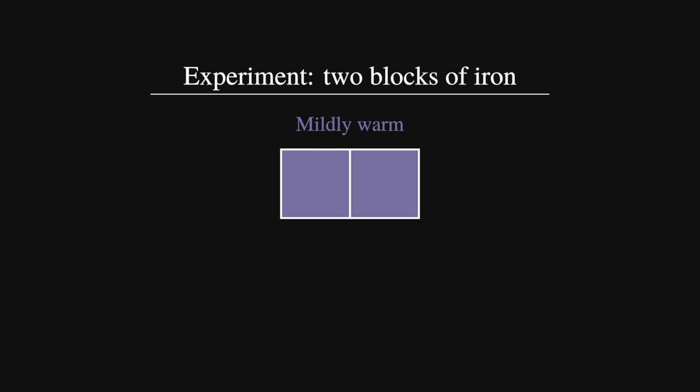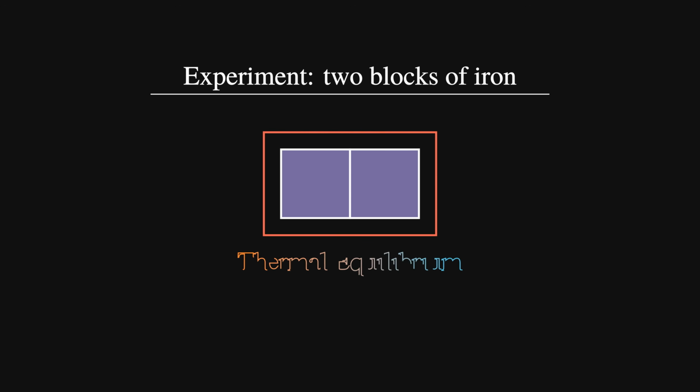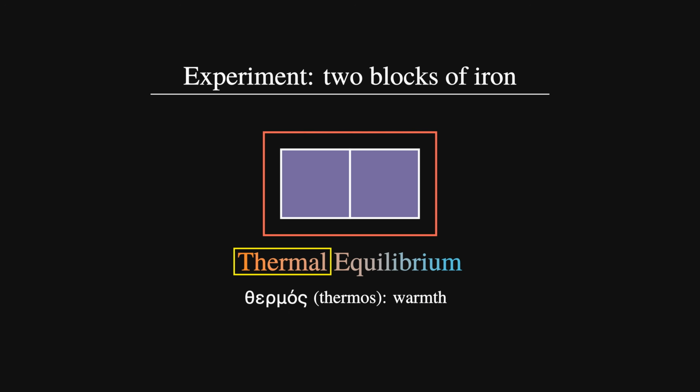So before we try and define what this warm or cold feeling is, we can at least say that it always seems to settle over time. If we left these two blocks alone, completely undisturbed, they would simply remain like this. We have a special name for this state, thermal equilibrium. The word thermal comes from the ancient Greek term thermos, and it just means warmth. Equilibrium is just a fancy term for a state of balance.